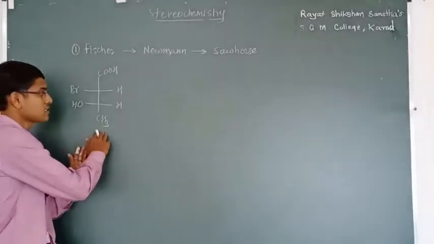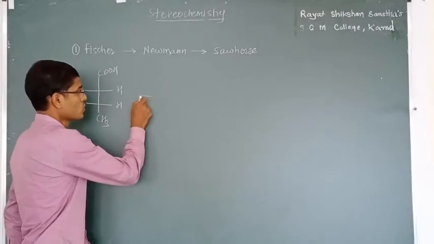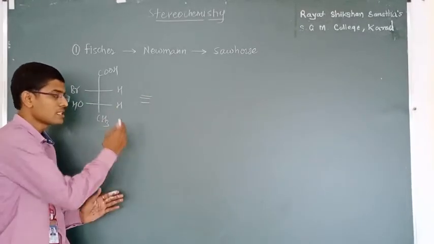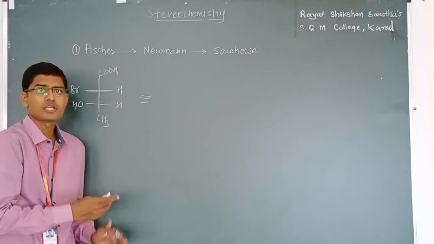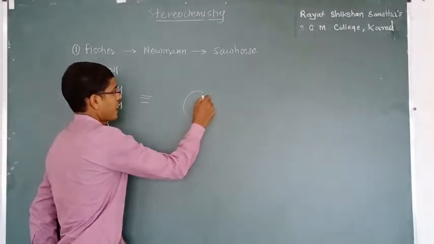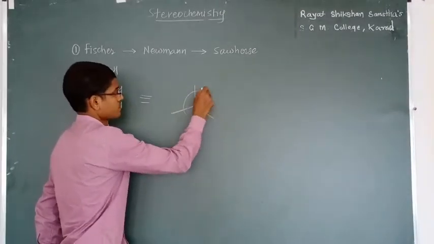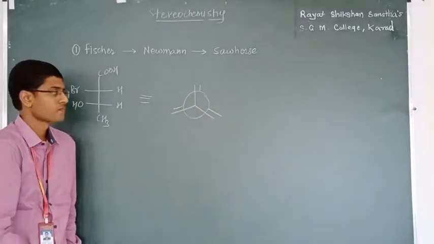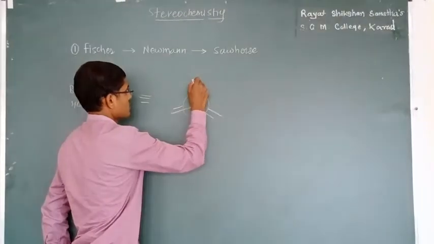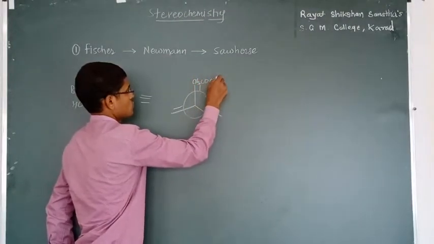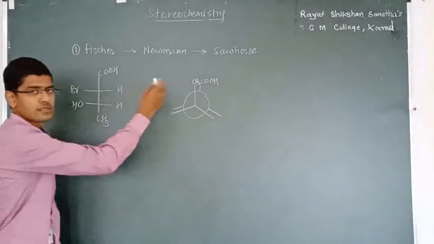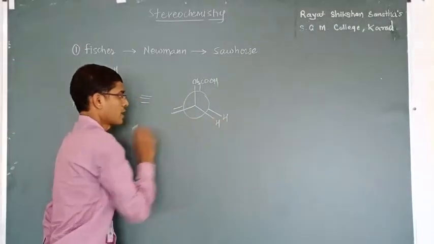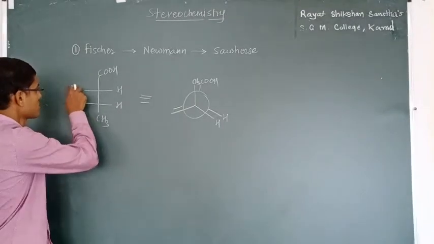So while converting this Fischer projection formula into Newman projection formula, we will draw all these substituents in front of each other, which is called eclipsed. CH3, COOH, they are in front of each other; hydrogen, OH, Br.